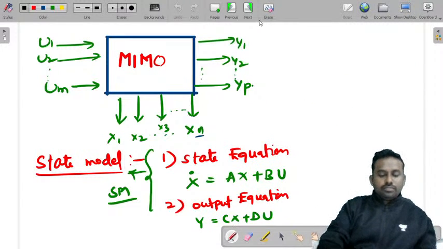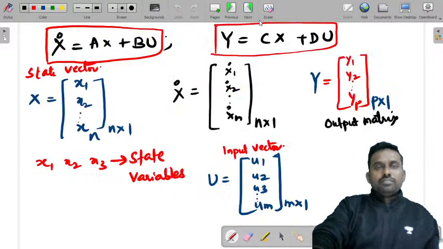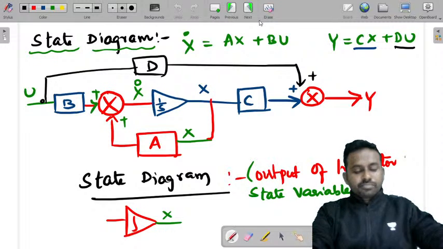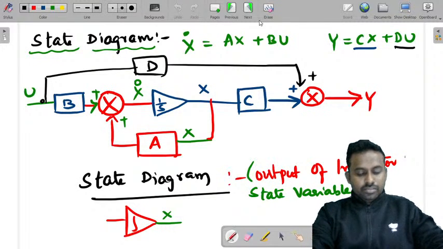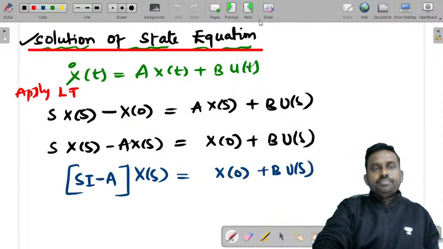Then this is state diagram, solution of state equation.